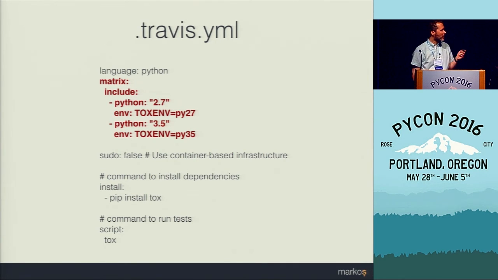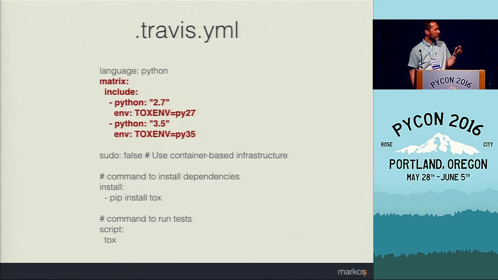So here, what we do is in include, we specify the Python version for Travis with the python attribute. An example is 2.7. And then we direct Tox to use just the py27 environment by setting the TOXENV environment variable with the env parameter.